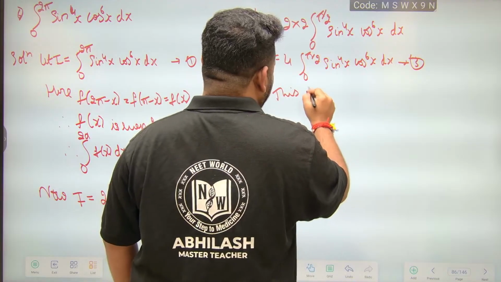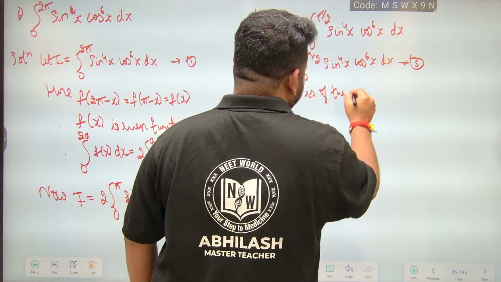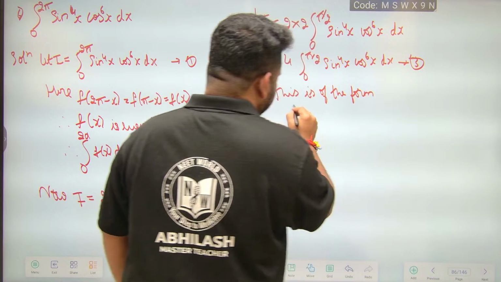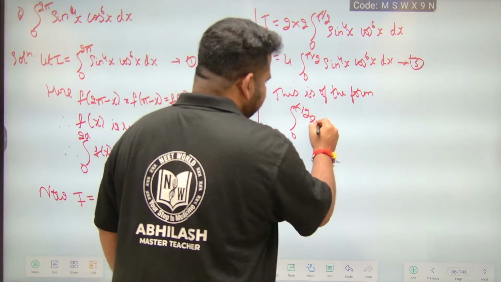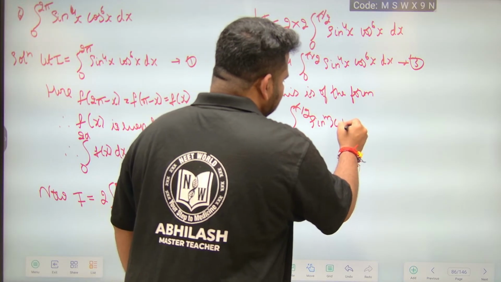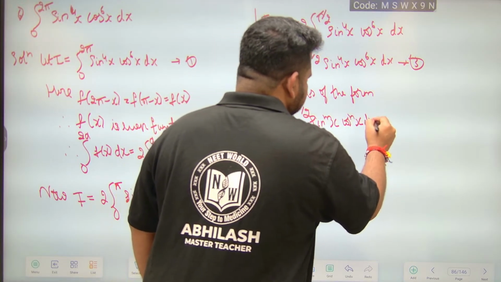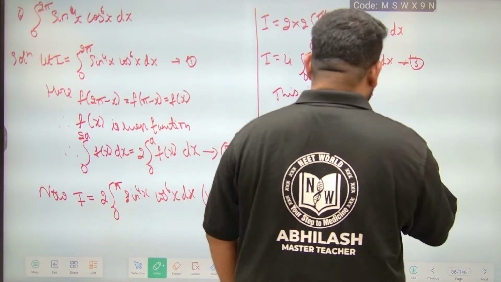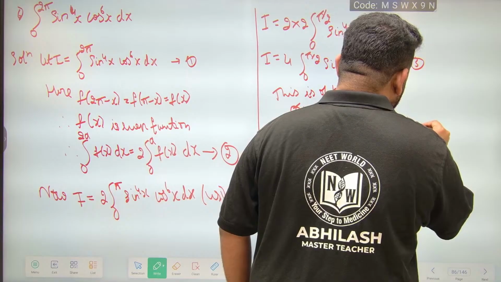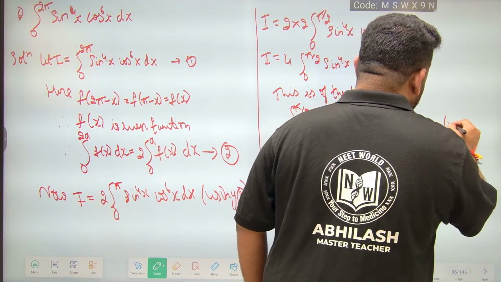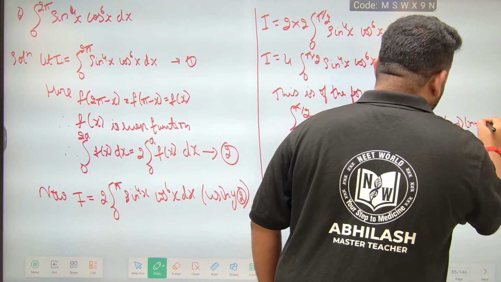This is of the form integral of 0 to pi by 2 sin power mx into cos power nx dx. So that is equal to (m minus 1) into (m minus 3), and it goes on like this, into (n minus 1) into (n minus 3), it goes on like this.